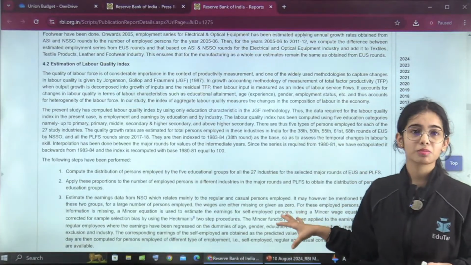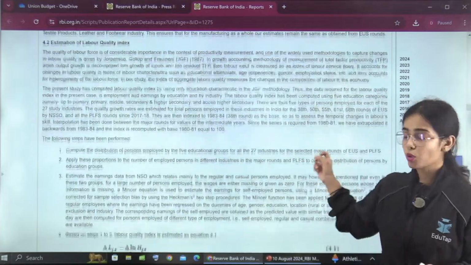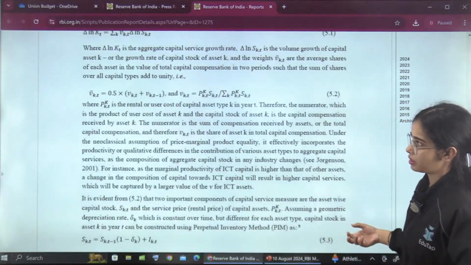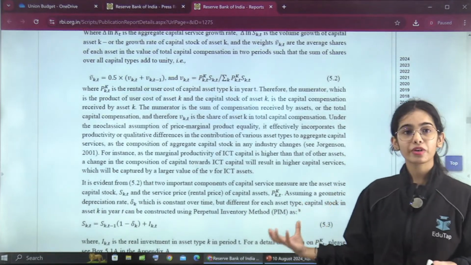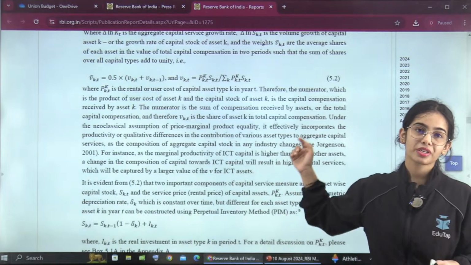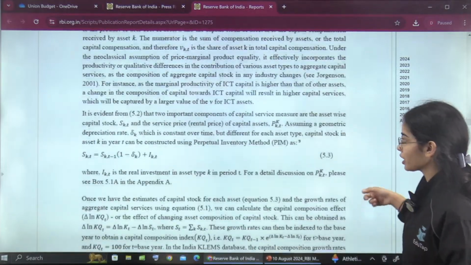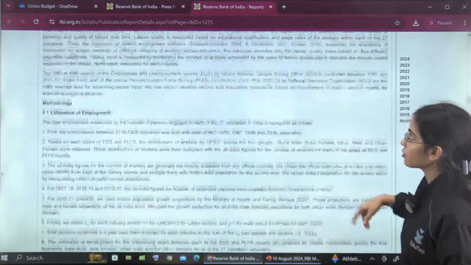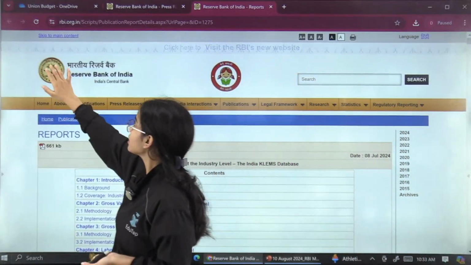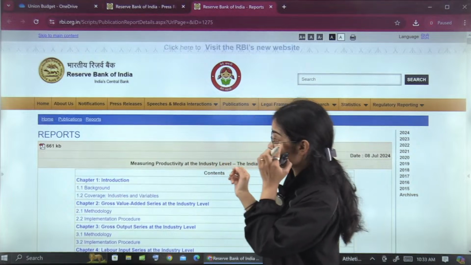I don't think it is feasible right now. If you go through the methodologies, they will be incomprehensible, because they are using a lot of economics variables, and not only economics, directly stats and econometrics variables are being used. So it was not sensible to take up this report from my end. I didn't want to waste your time.